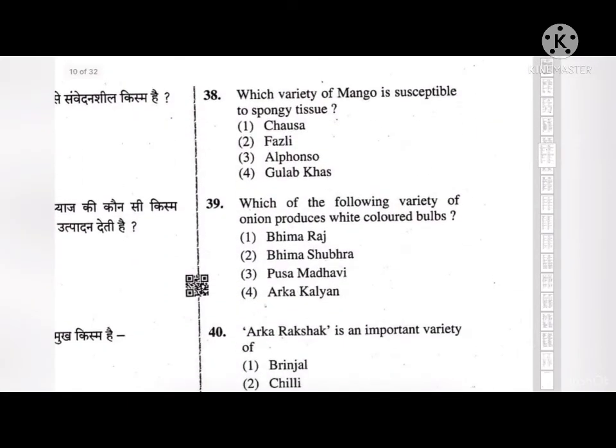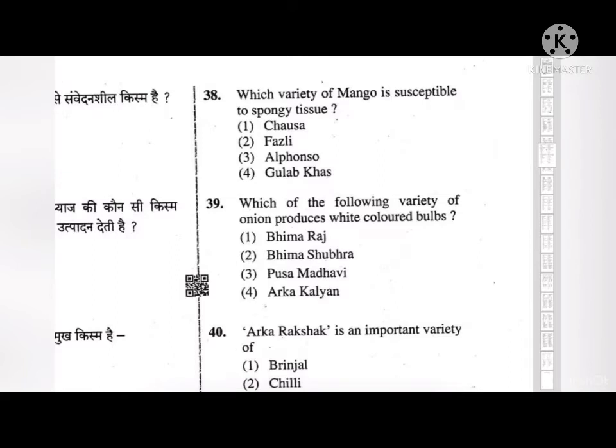Next, which variety of mango is susceptible to spongy tissue? First, Chausa, second, Fazli, third, Alfonso, and fourth, Gulab Khas. So the correct answer to this is Alfonso.